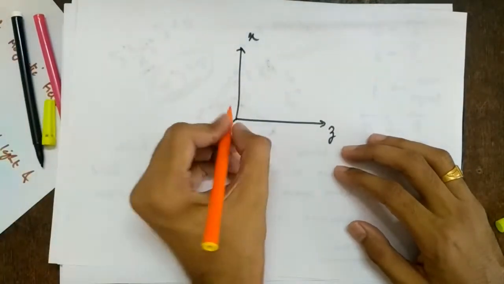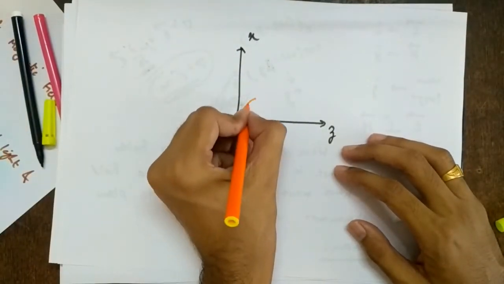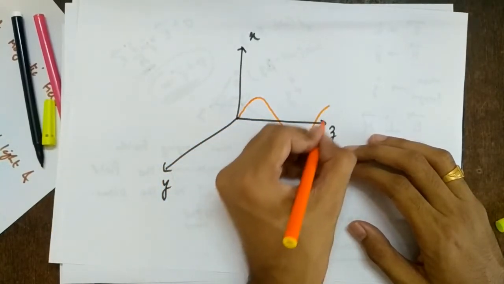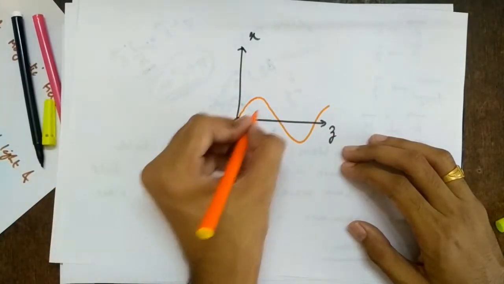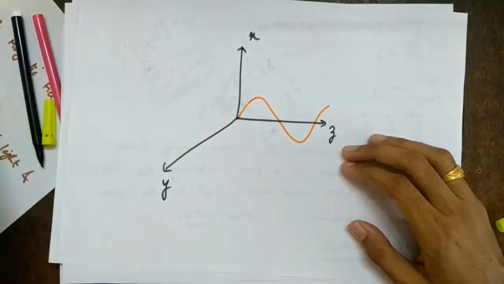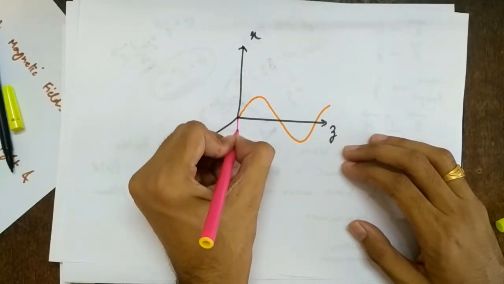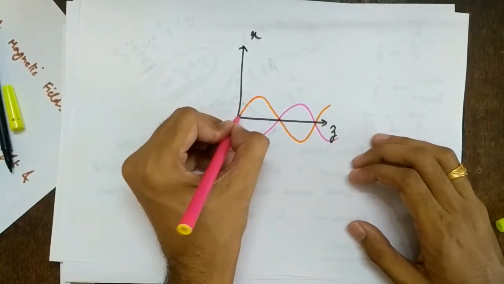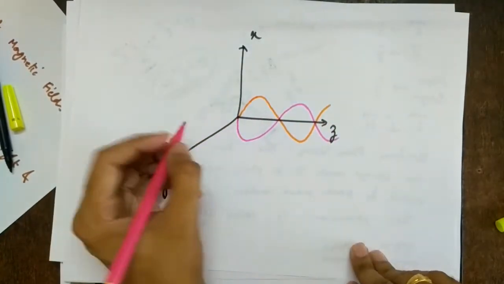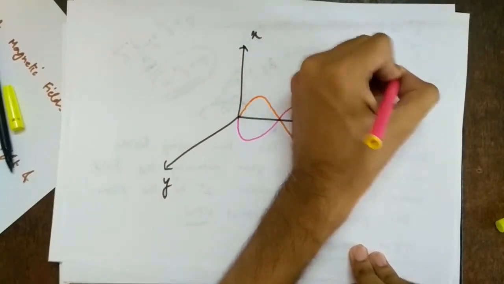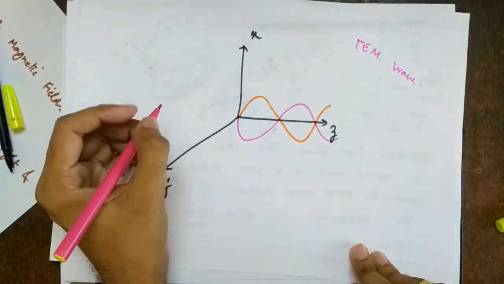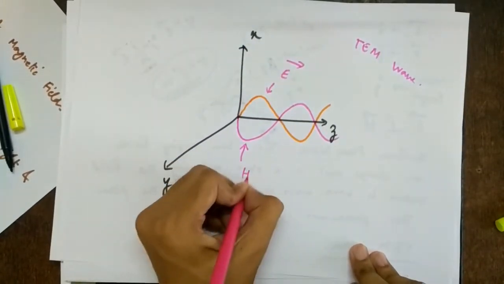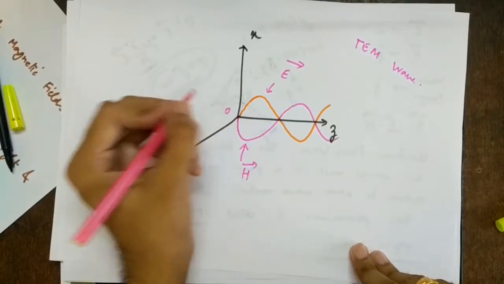So electric field is traveling in Z direction and it is oriented in X, right? So I can draw it like this. Electric field is oriented in X and traveling in Z. Then magnetic field is perpendicular to X, so means Y direction. So it will be along the Y plane and it is traveling in Z direction also. So we have shown it perpendicular also. So this form of wave is what? TEM wave, right? This indicates E vector, this indicates H vector. So this you can draw, and obviously this is the origin.